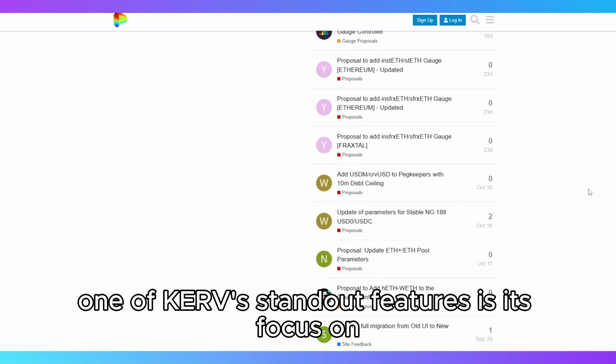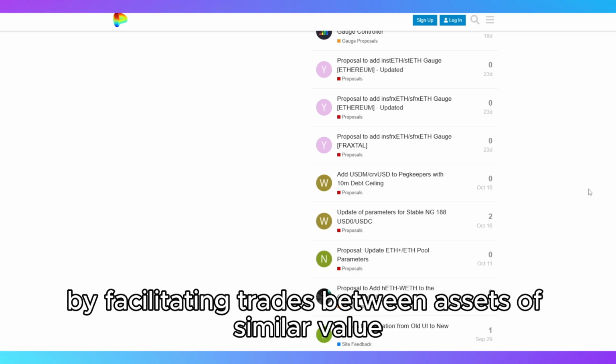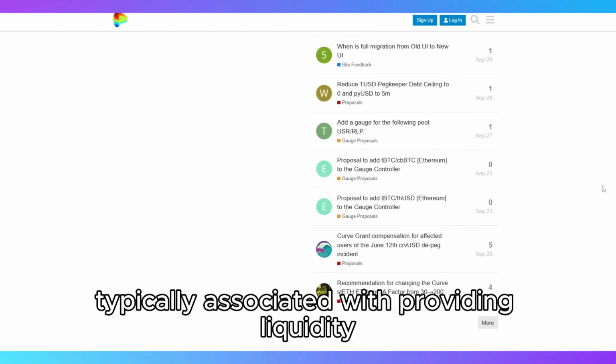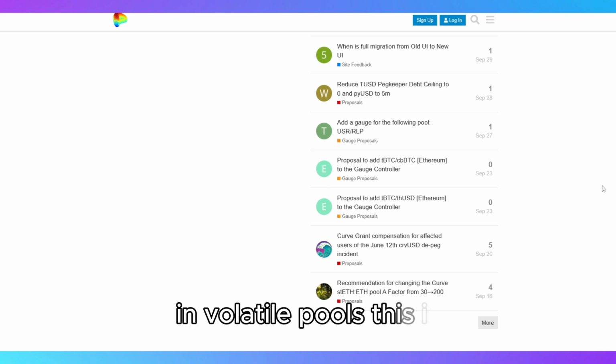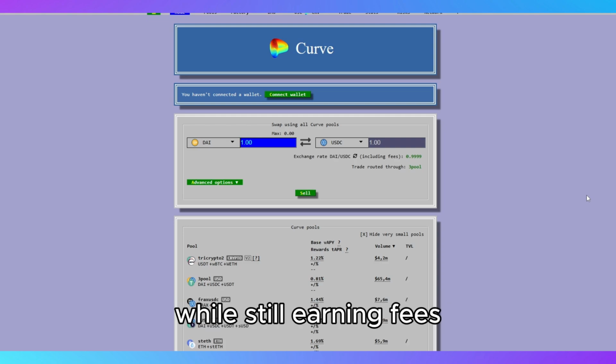One of Curve's standout features is its focus on low impermanent loss. By facilitating trades between assets of similar value, Curve minimizes the risk typically associated with providing liquidity in volatile pools. This is ideal for investors who prioritize preserving capital while still earning fees.